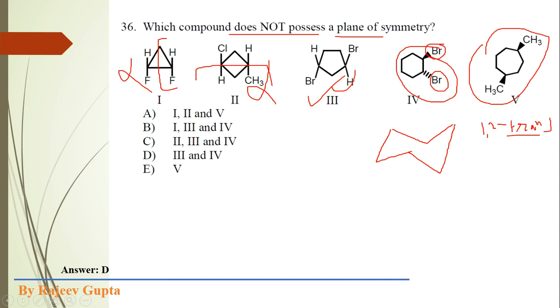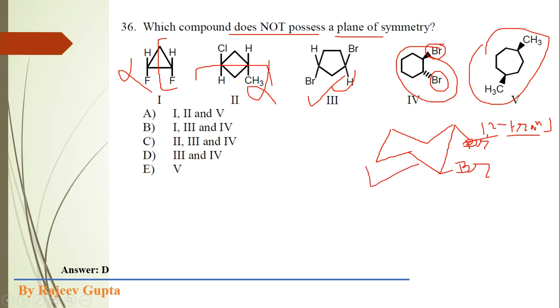So we can put bromine on equatorial positions here and again bromine here. We cannot apply any plane of symmetry in this molecule. Imagine this molecule in 3 dimensions: you cannot apply any plane of symmetry.